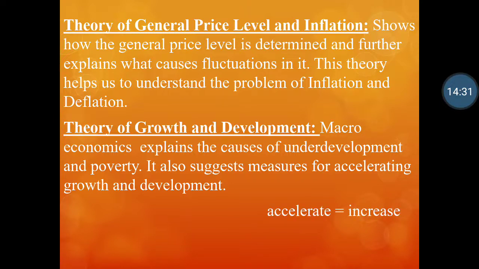Here we are learning two new words: accelerate, which means to increase, and fluctuation, which means keeps on changing. In theory of general price level and inflation, we need to understand that in a country there has to be a general price level which is affordable for normal people. And when a country is facing a problem like inflation or deflation, with the help of macroeconomics, the government can understand the problem, and accordingly the government can suggest different measures to overcome the problem.